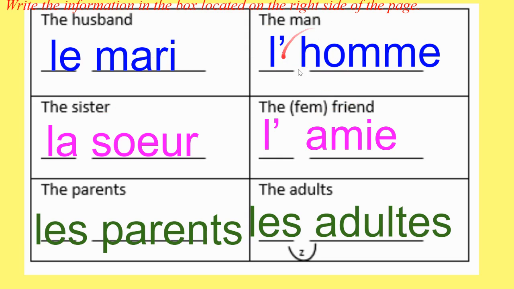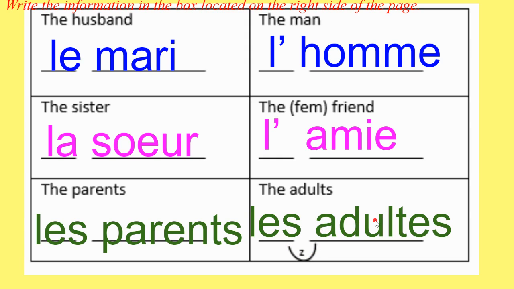Okay, so it's all the vowels and the letter H, because le homme or la ami would be really weird. Okay, same thing here. Les adultes would be weird, but we have that silent S. This S is not pronounced normally. Les parents. But here we're going to bring out that sound to make a transition sound. Les adultes.